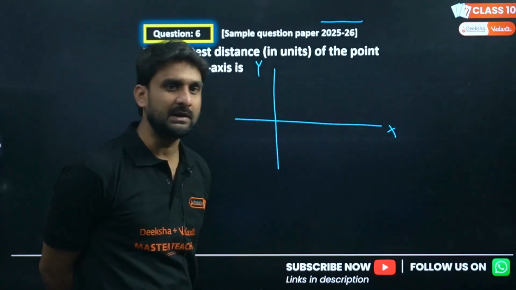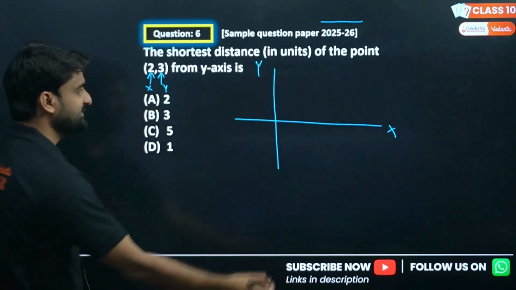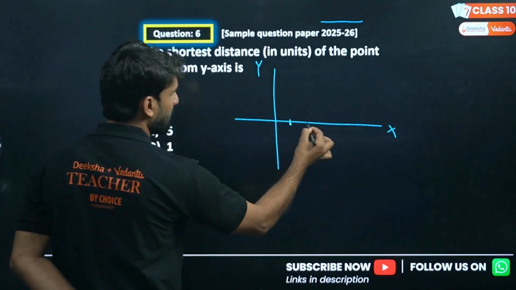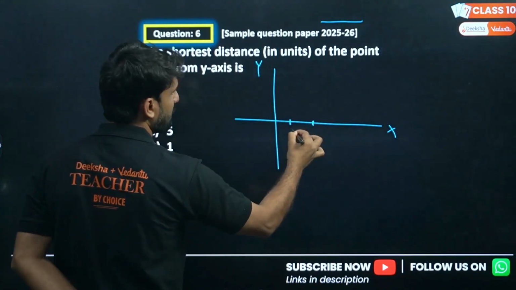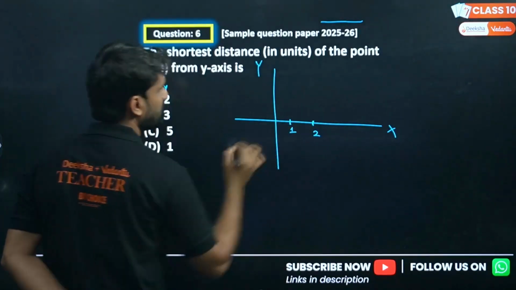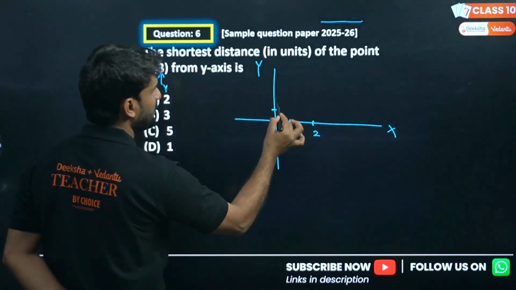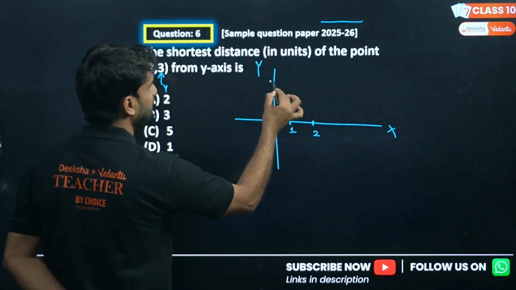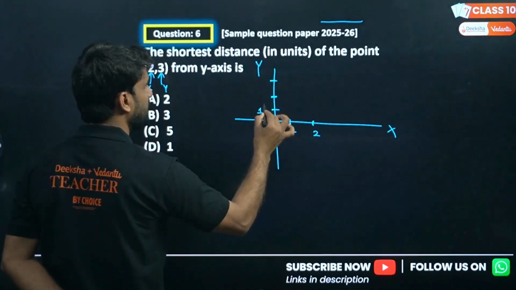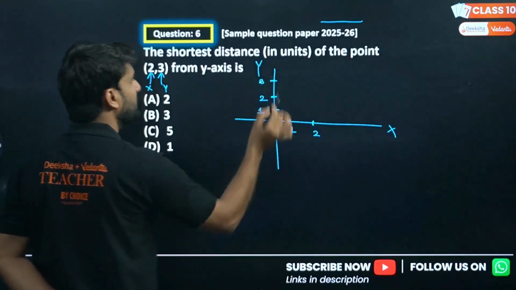It is obviously clear. So x = 2 comes here, like 1, 2. I'm calling this 1, this is 2. And we need 3 on the y-axis, up to 3. So just take 3 coordinates here: 1, 2 and 3.